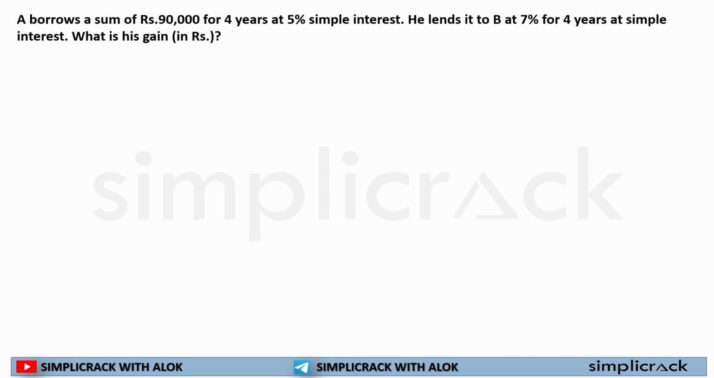Now, A borrows a sum of 90,000 for 4 years at 5% simple interest. He lends it to B at 7% for 4 years at simple interest. What is his gain? See, gain means what? Gain means whatever you are earning on top of what? On top of your cost.